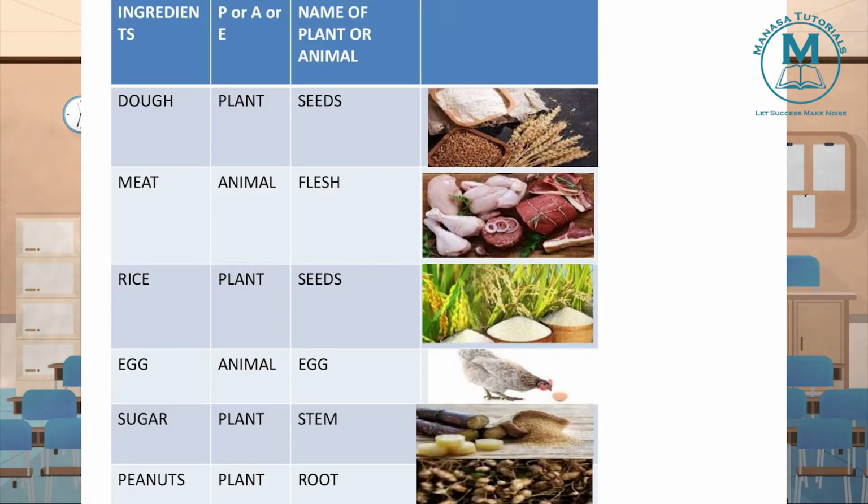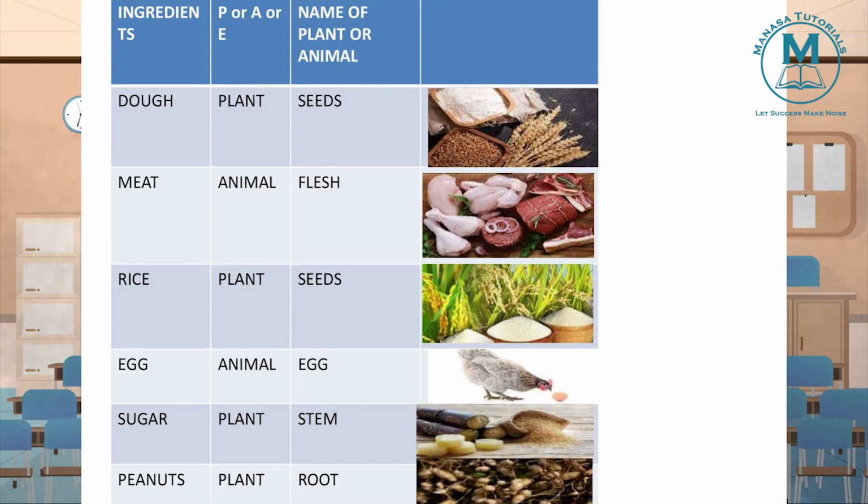Now the next one, dough. How do we prepare this dough? We get this dough from flour, isn't it? From atta. So this atta or flour, from where are we getting it? Is it from plant or animal? It is from plant. Plant is the source which is providing this dough.